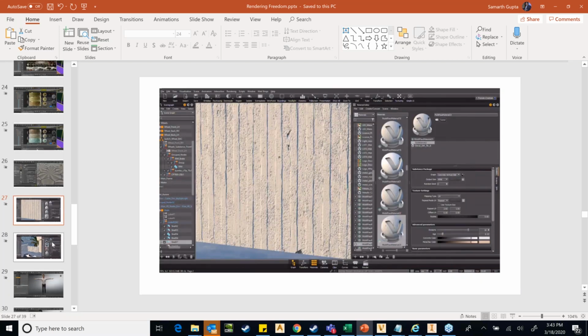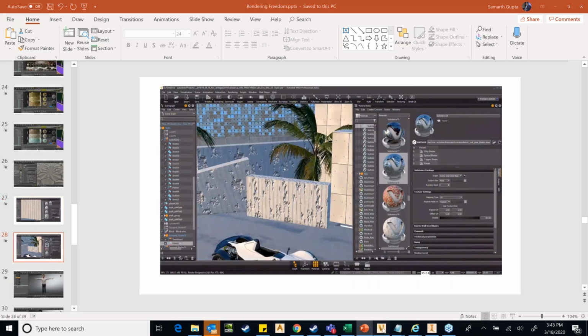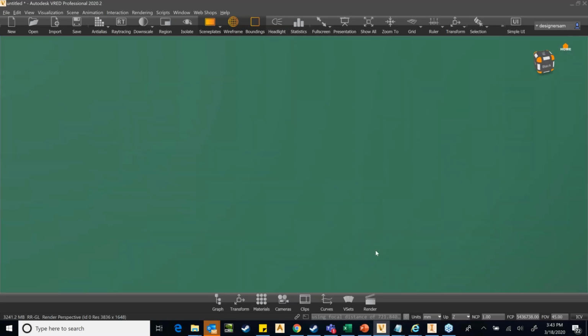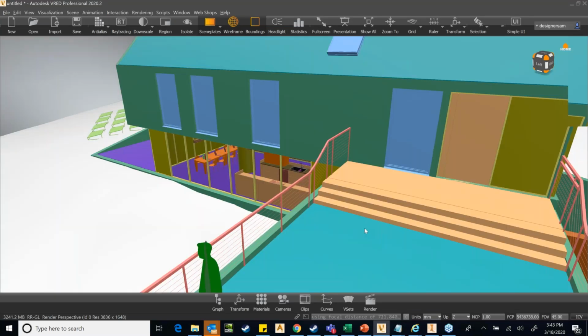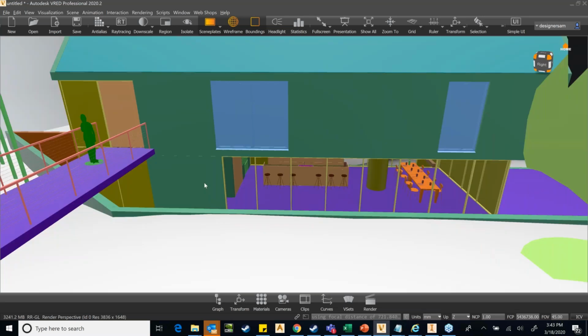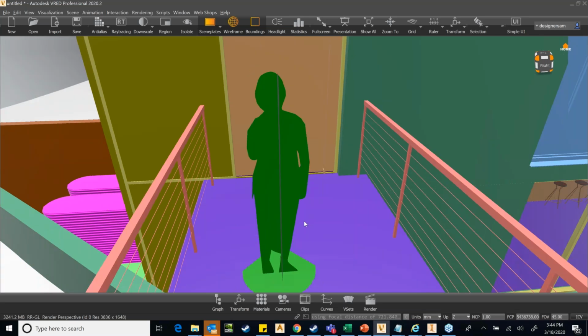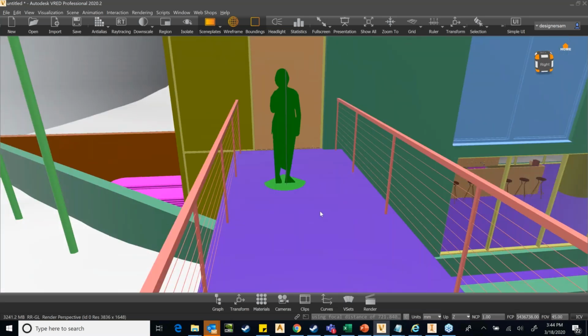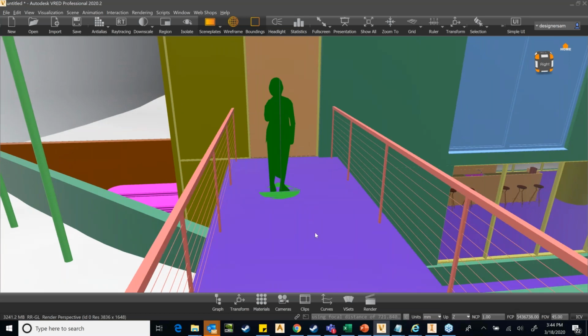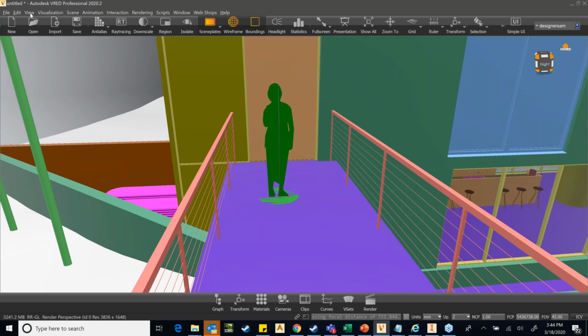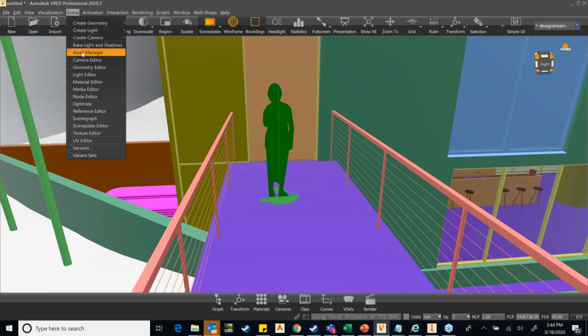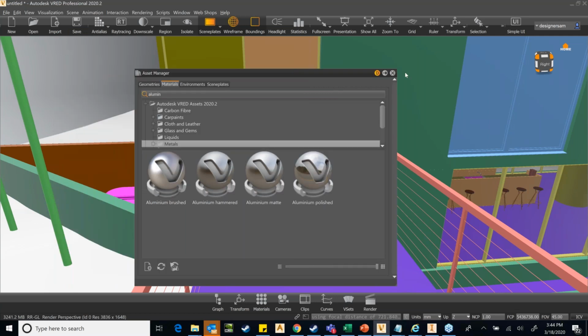Yeah. Now, one more thing I'd like to show here is that let's come out of this house and go in the front. You can see that there is a silhouette, but this is not very compelling. If you are making a compelling visualization, this is not something that you would like to show to your clients or to your customers. So what you should do now is that VRED has got a library to also import mannequins. So you have this asset manager, and in the asset manager we have got geometry.